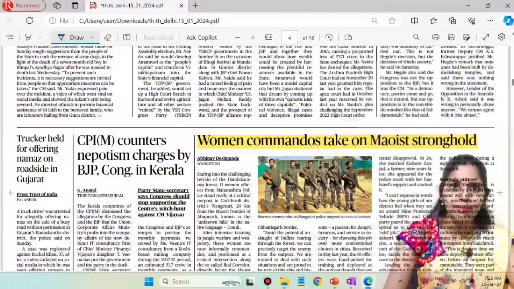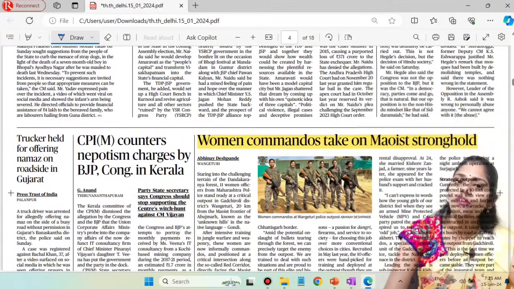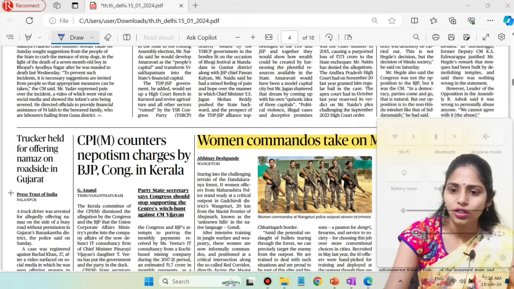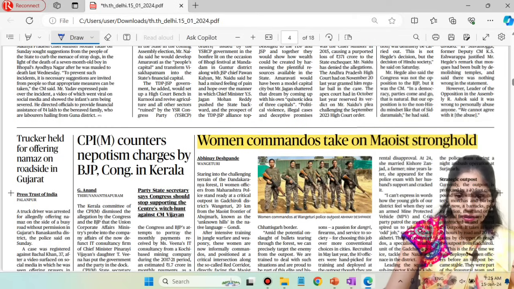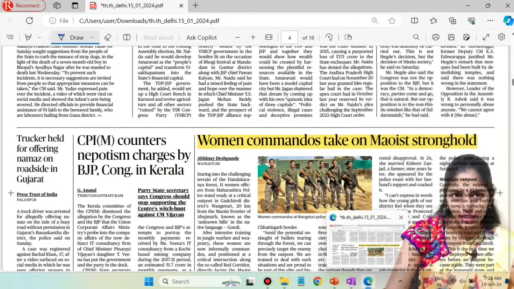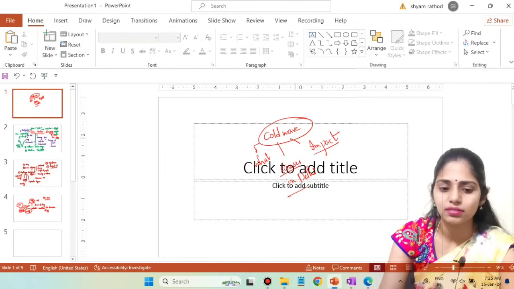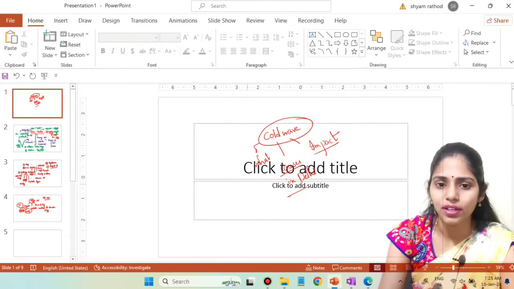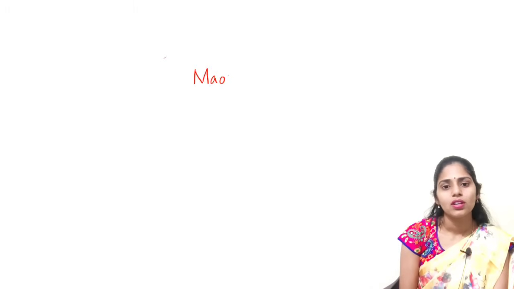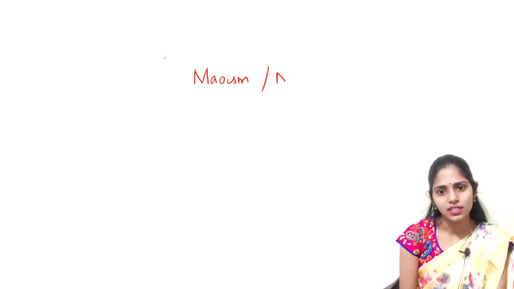And here there is one important article that is about women commandos take on Maoist stronghold. Okay, it is about women commandos. They are taking on the Maoists in their stronghold. So this article is very important because it is an internal security issue. So now let us see some important dimensions. So this article is talking about Maoism. So it is also called Naxalism.